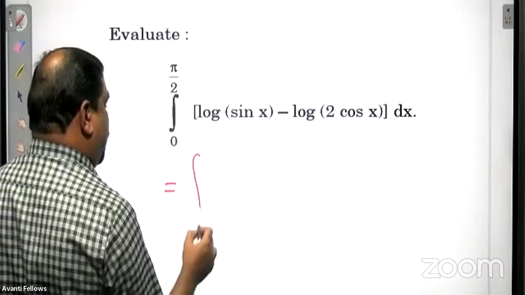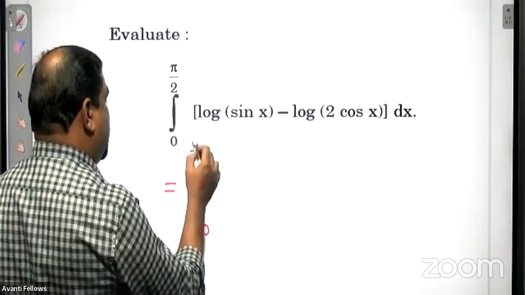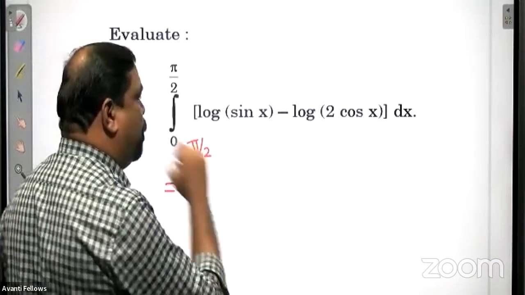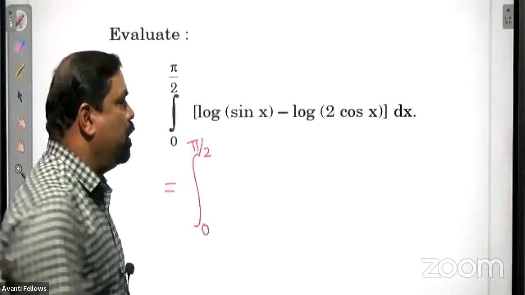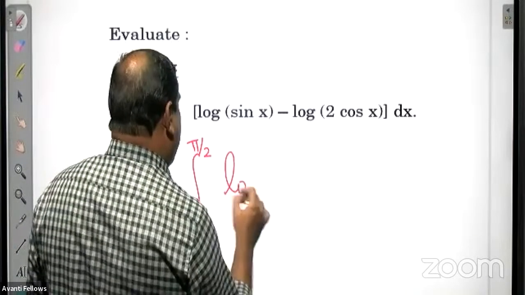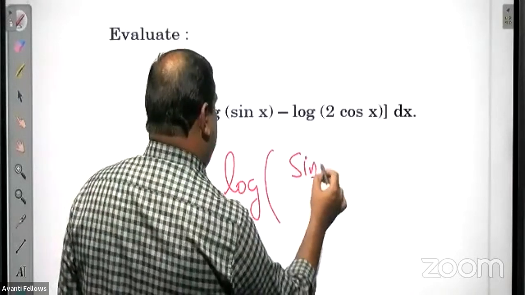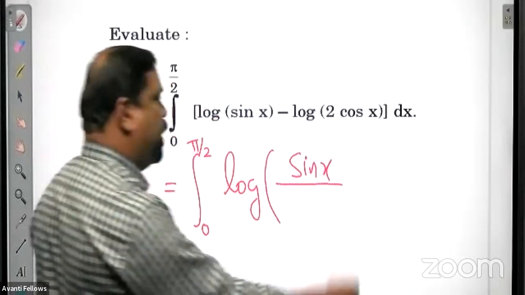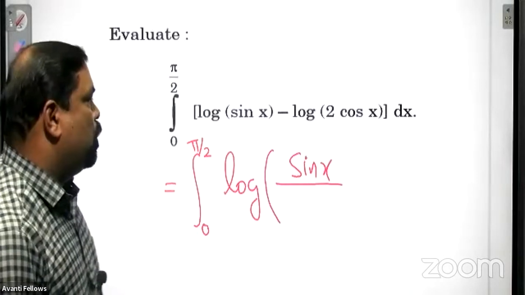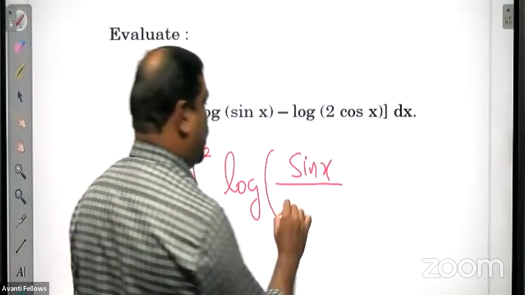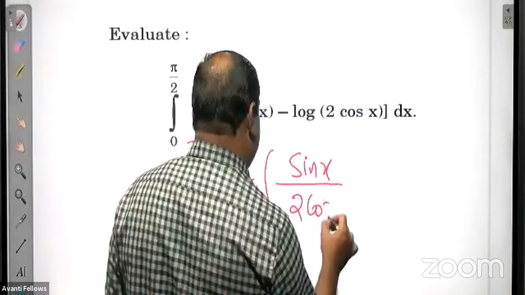So this can be written as, first apply the property of logarithm. This can be written as log of sin x divided by 2 cos x, isn't it?